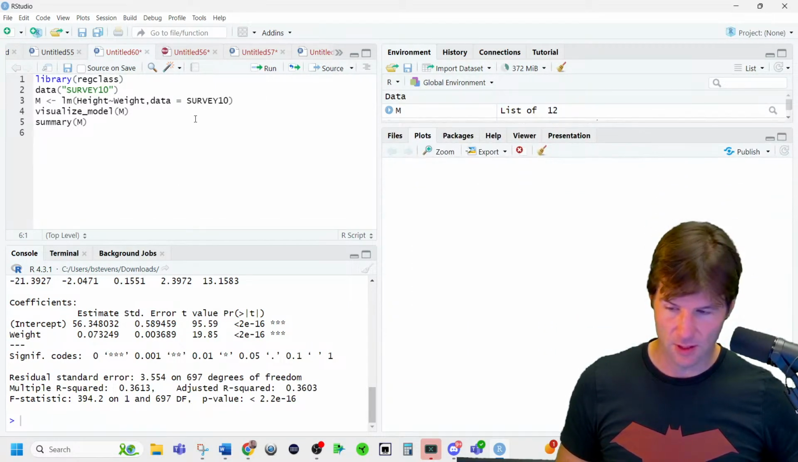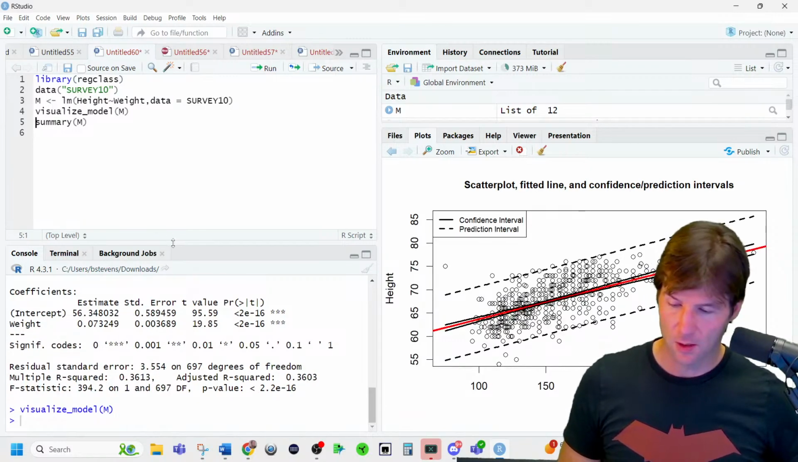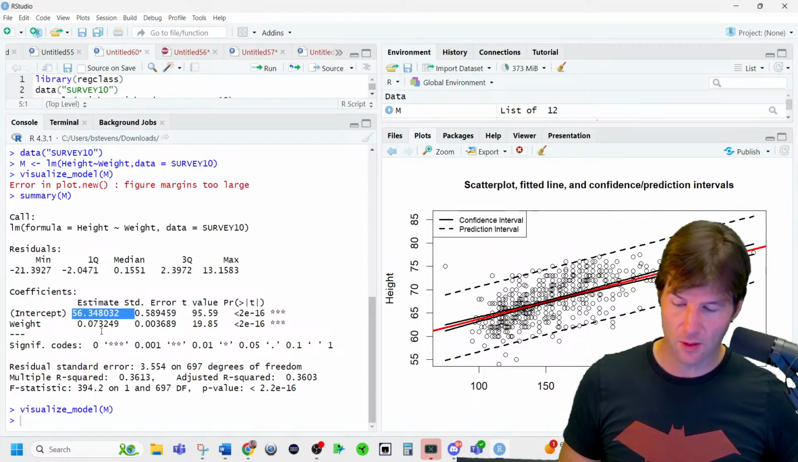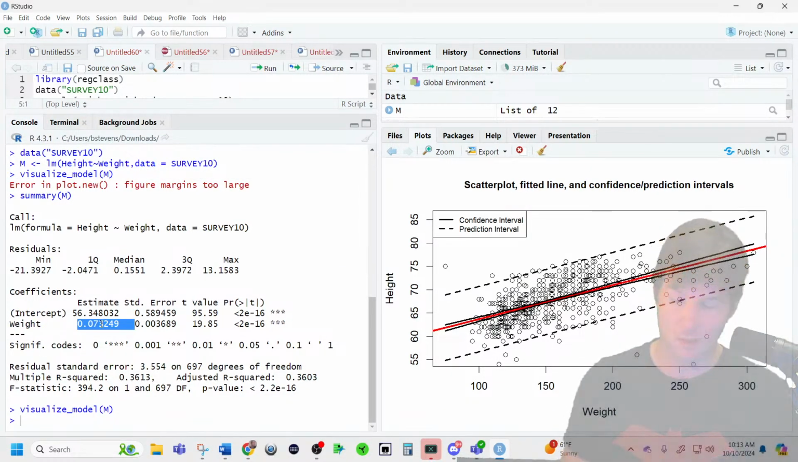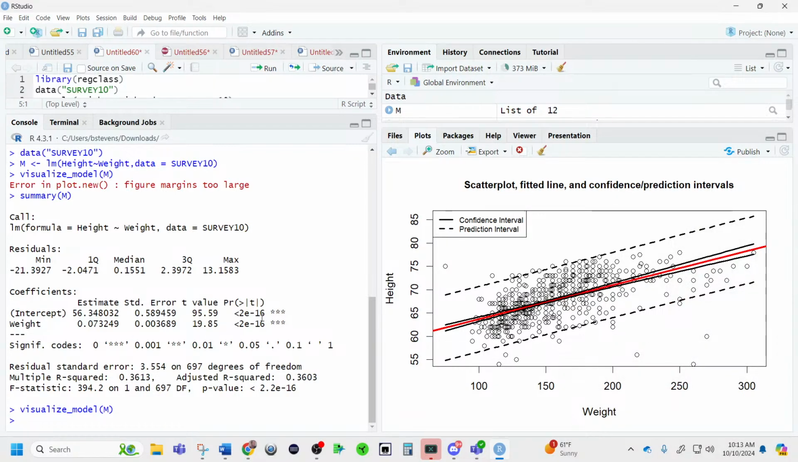And let me revisualize the model over here. Here is the intercept value. Here is the coefficient of the slope, B1. Here is the p-value of the model. Here is the r-squared value. 36% of the variation in height is explained by the variation in weight.